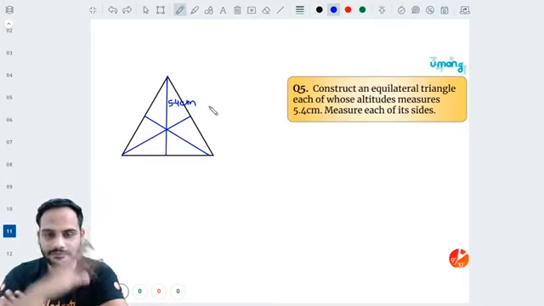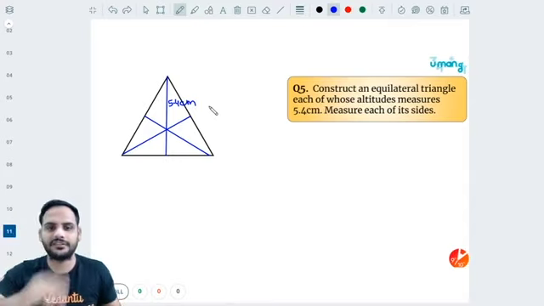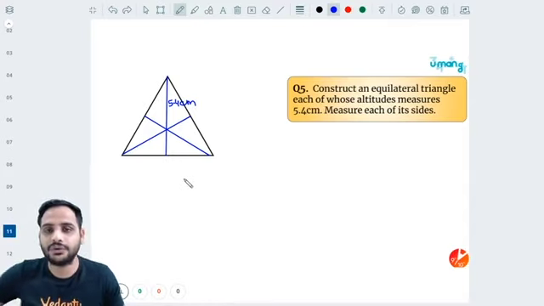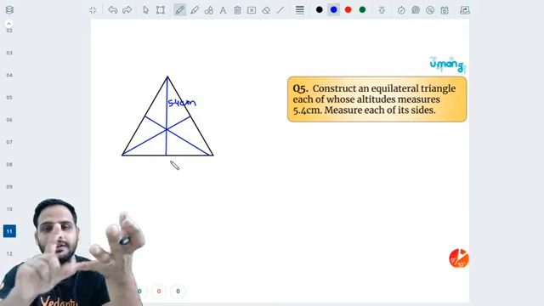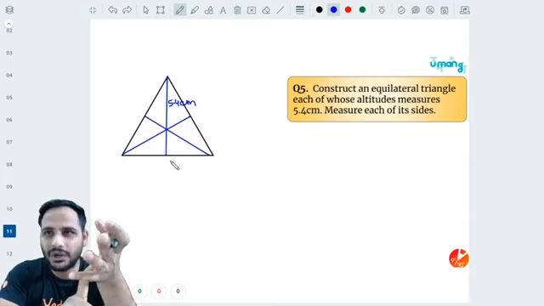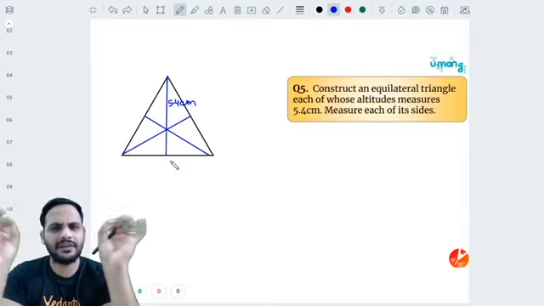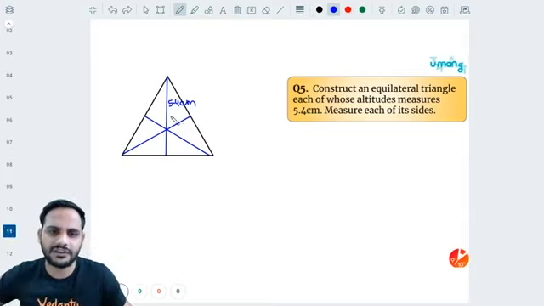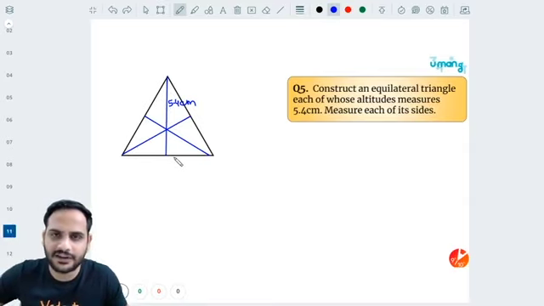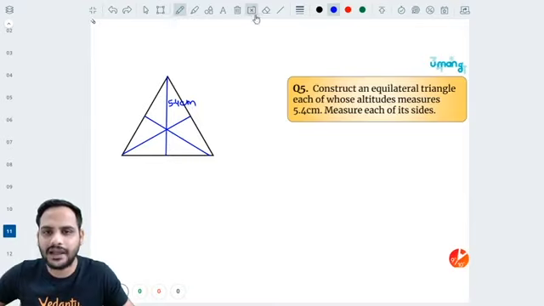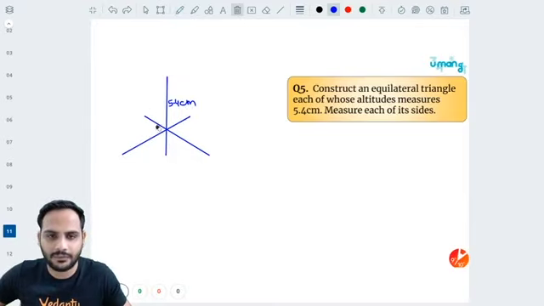ठीक है बेटा. अब देखो. What I saw, sir, since it is an altitude, you know that in an equilateral triangle, perpendicular bisector, angle bisector, altitude, median, all of them are represented by the same line, right? So this altitude will be dividing it into two parts as well because it is a median as well, right? So I know that, sir, by geometry, देखो, what is the thing which is required for me?